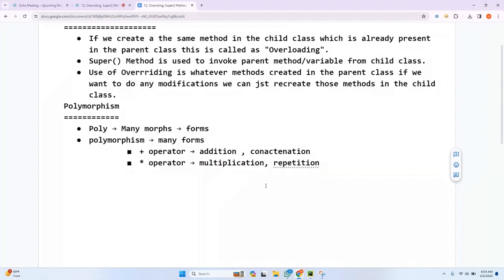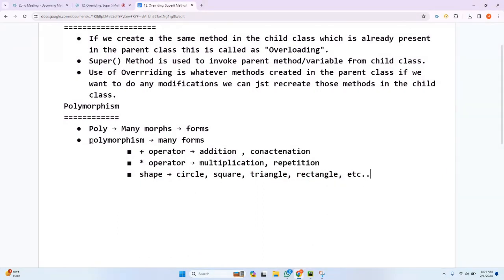So in this simple example, we can understand that an operator, or anything, can have many forms. When I say shape, a shape can be a circle, a square, a triangle, a rectangle, and so on. So when I say a shape, it can have multiple forms, not only these. In a similar way, anything can have multiple forms.